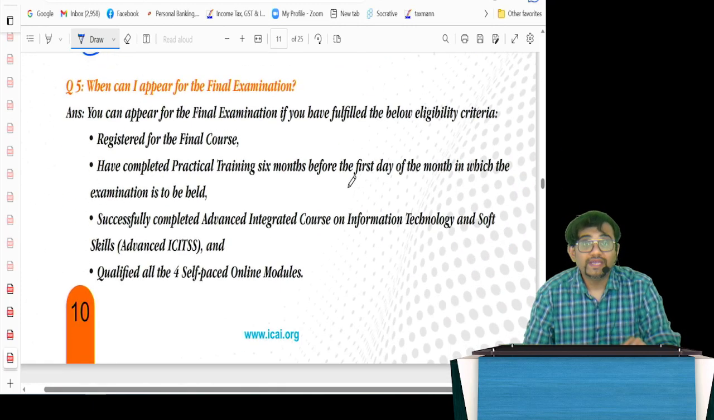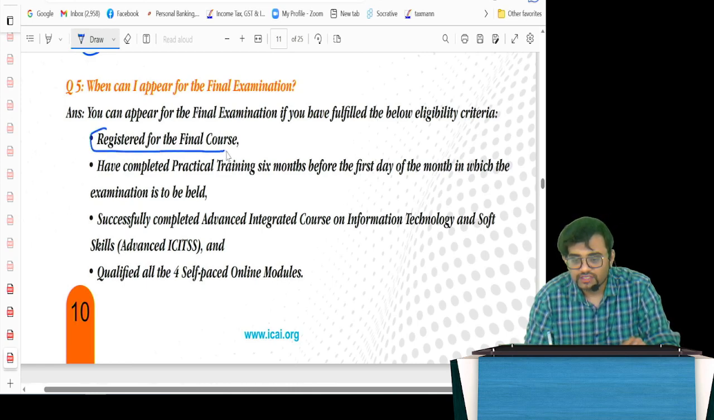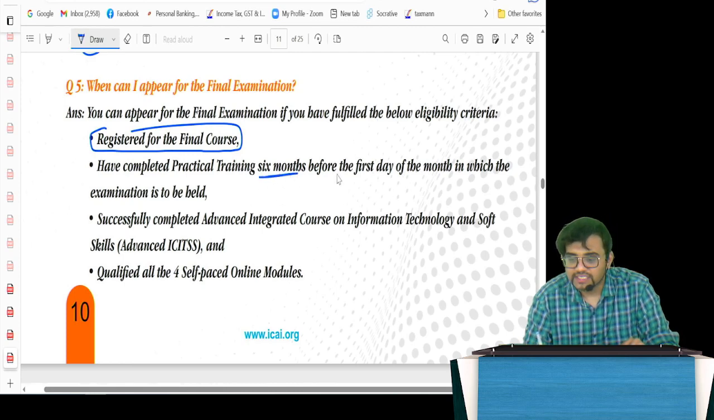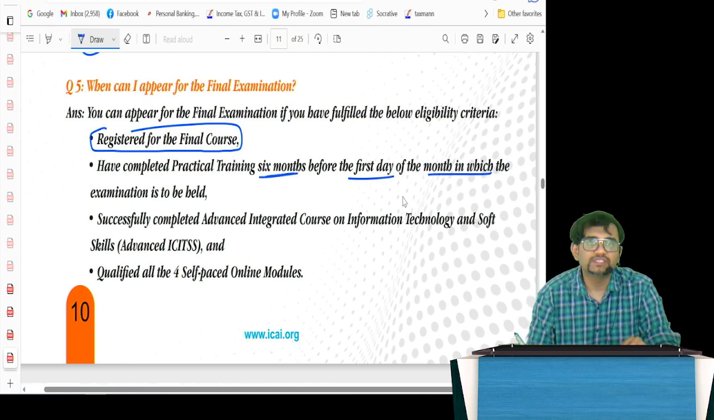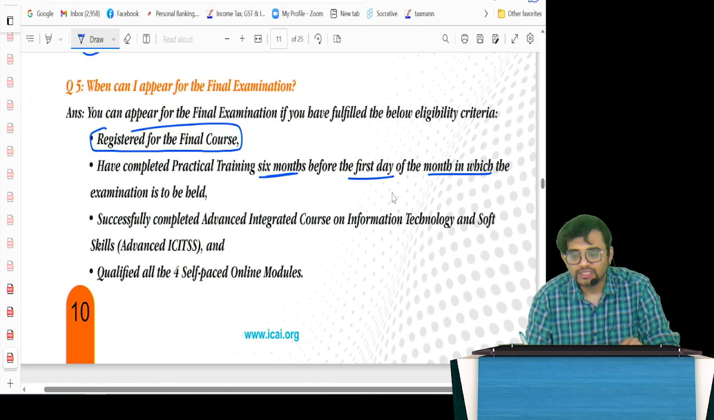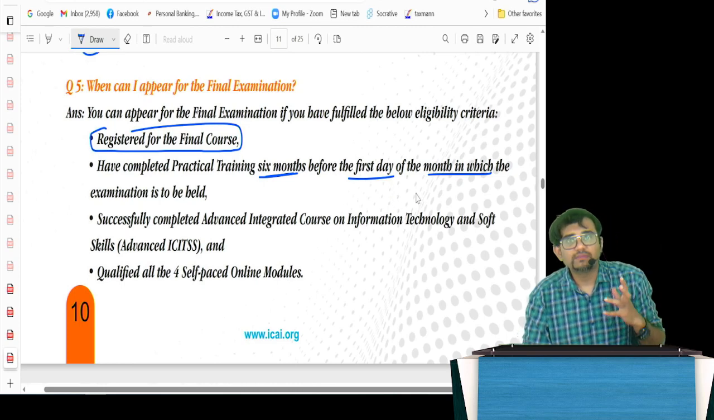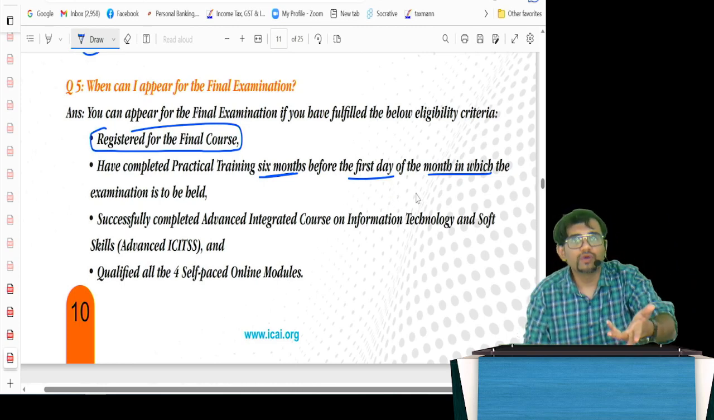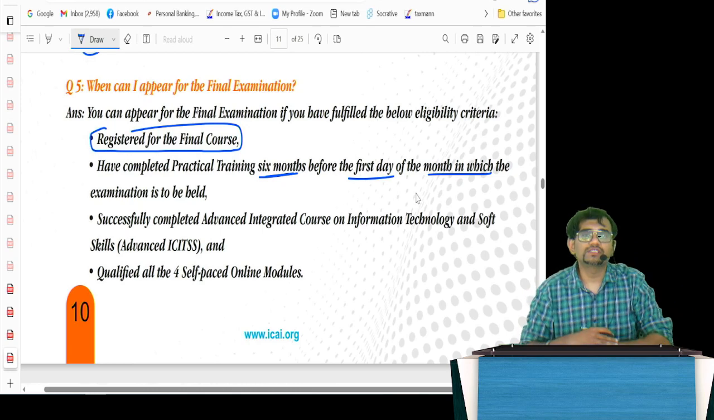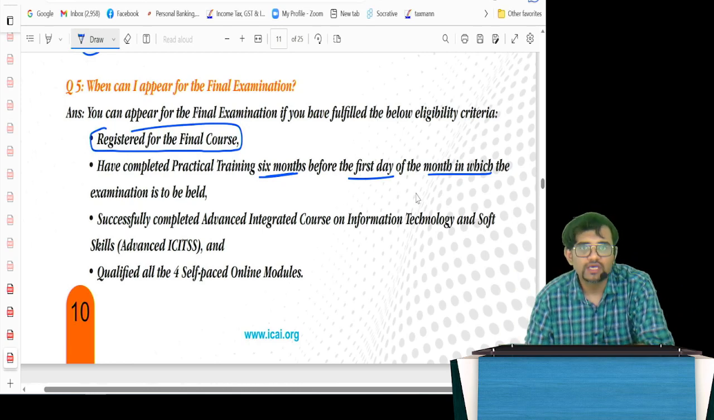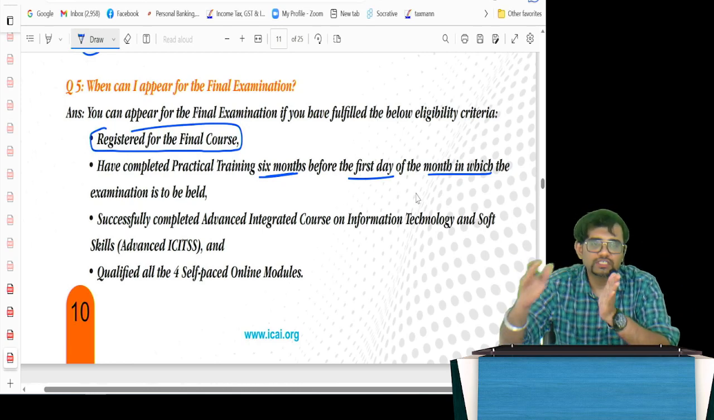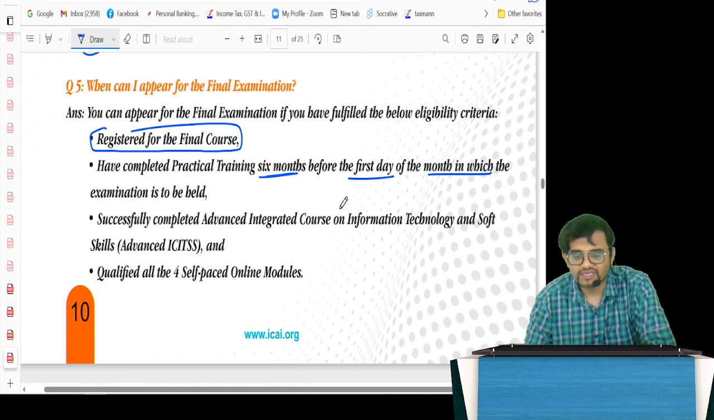Yes, so when can I appear for the CA final examination? First of all, you should have registered for the CA final course. You should have completed practical training 6 months before the first day of the month in which the exam is to be held. So basically, in the existing scheme, in the last 6 months of your articleship you could appear, but now not, because the articleship period is reduced to just 2 years. So after you finish your articleship, there is a 6 months gap, and then you can write the CA final examination.